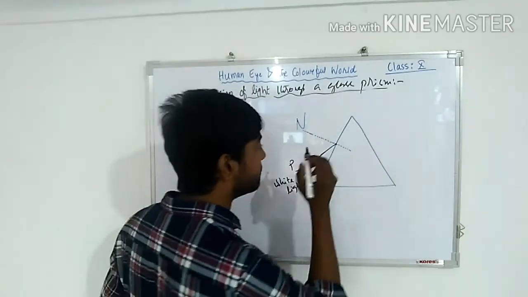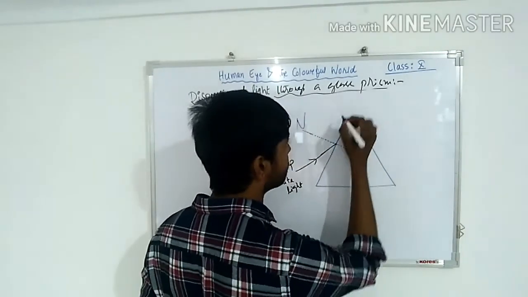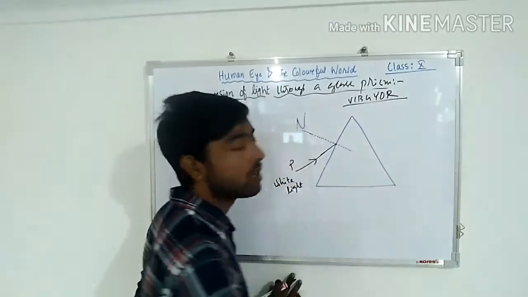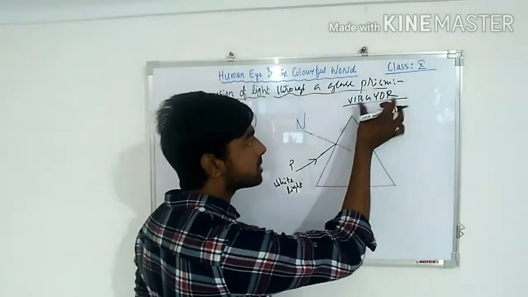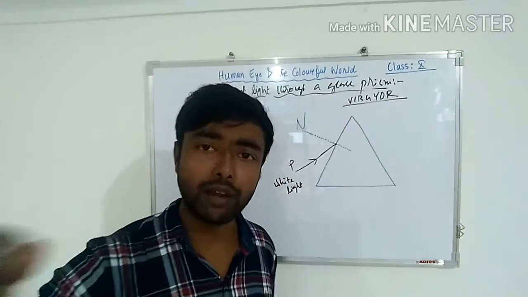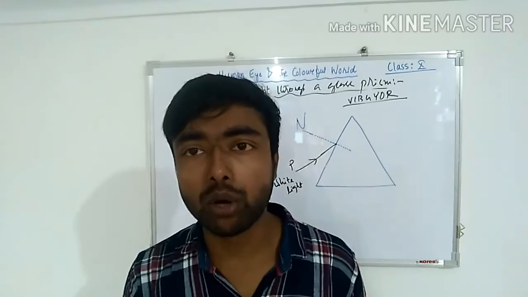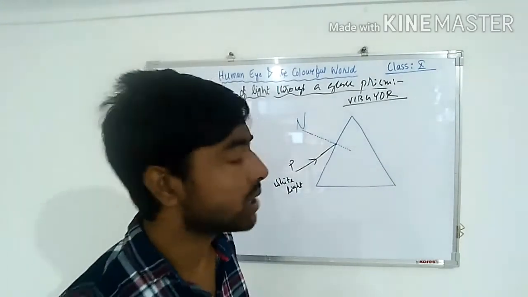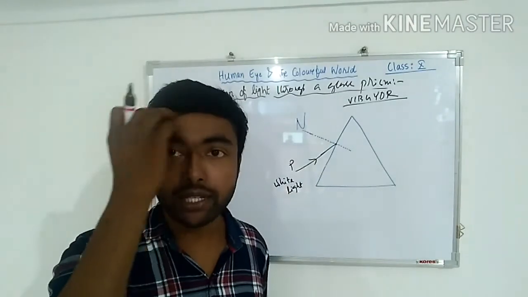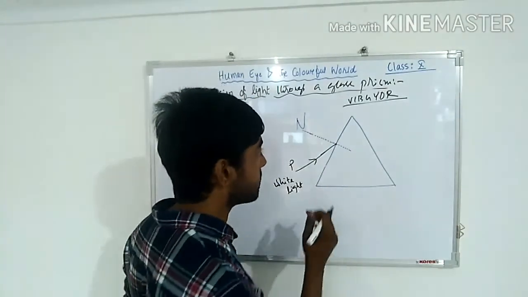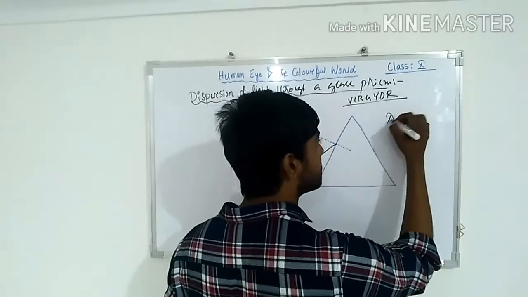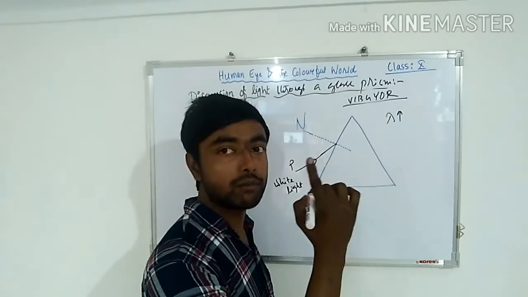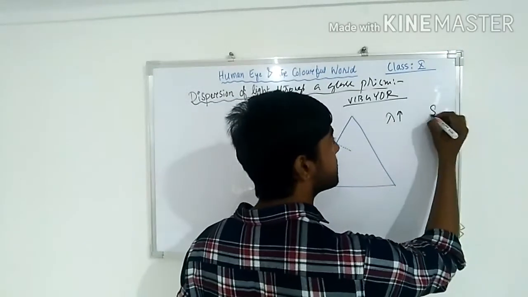The VIBGYOR colors all have different wavelengths. If the wavelength is different, then the bending here will also be different, due to the speed of that color, the speed of light in glass. Now see, the color which has more wavelength will have less deviation.